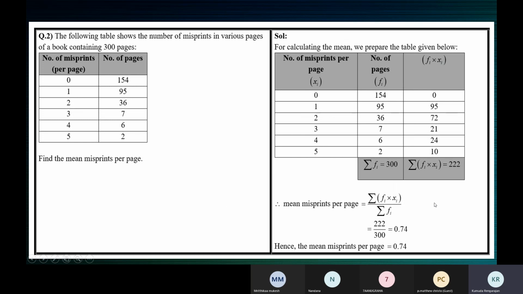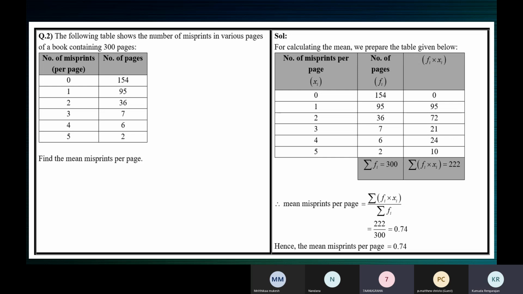Now tell me that formula, children. All of you say sigma fi xi by sigma fi. Let's see if you can pronounce that. Ma'am, tell again.